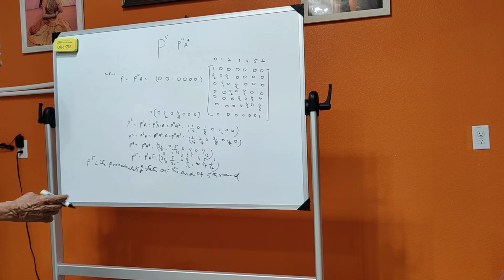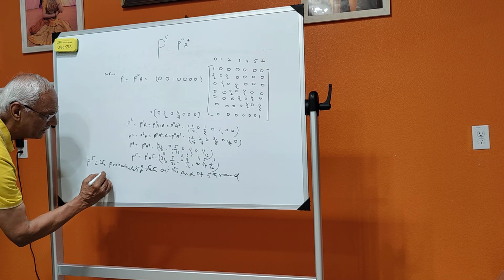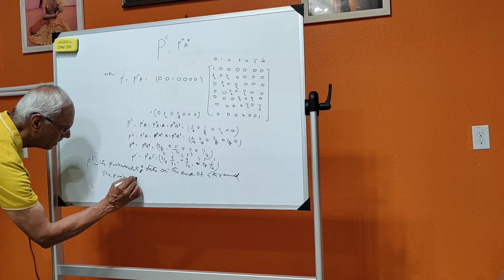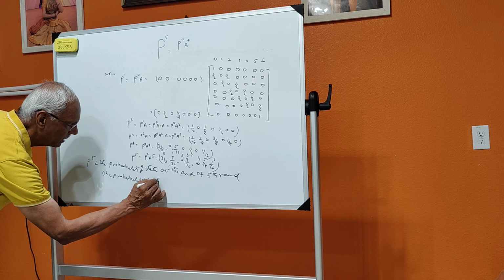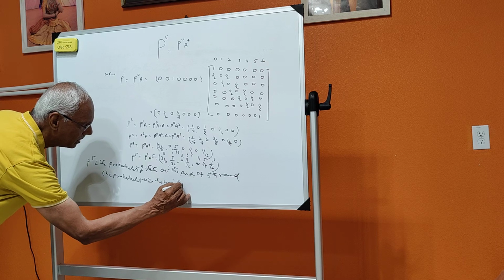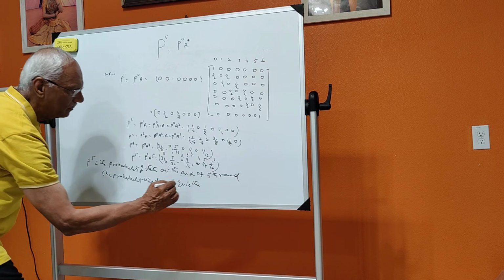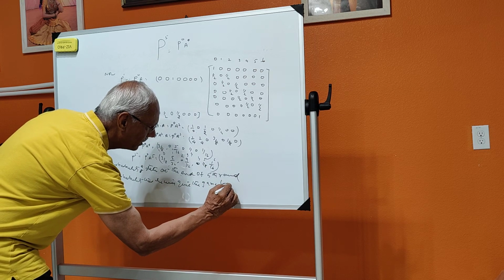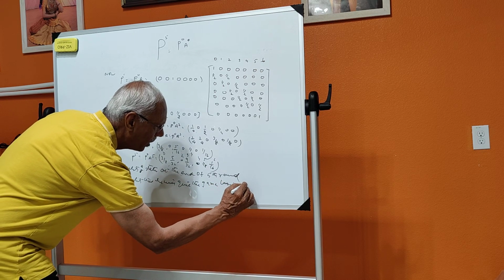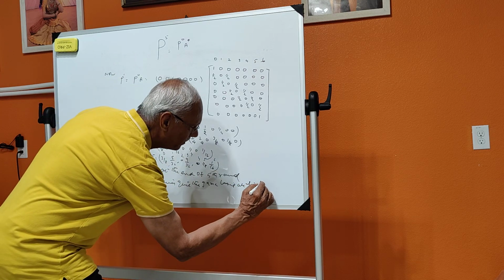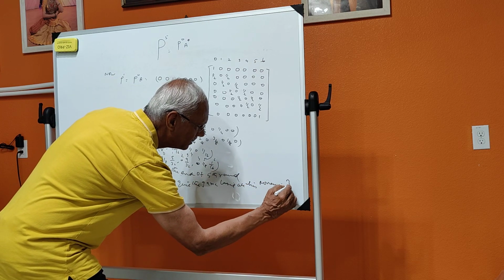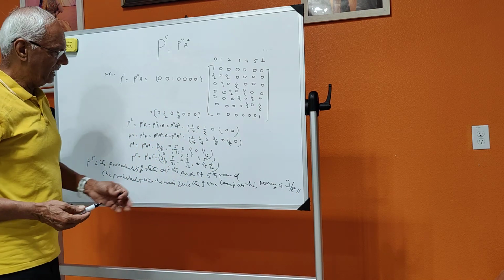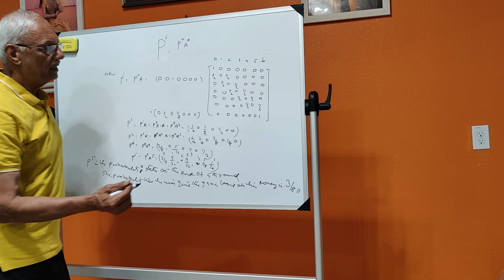So the answer is, the probability that he will quit the game losing all his money is 3 by 8. So this is the answer for the second question.